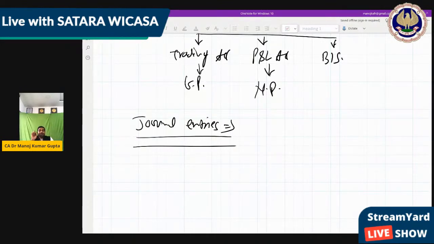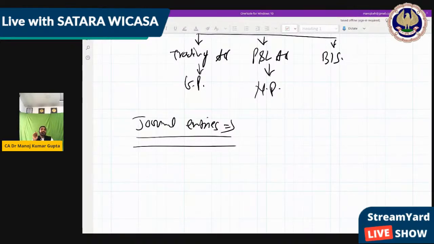Whenever you find any difficult adjustment, the adjustment is solved by this concept only. Means journal entry is the main part where we use accounting initial part, and that accounting further goes to the next part.